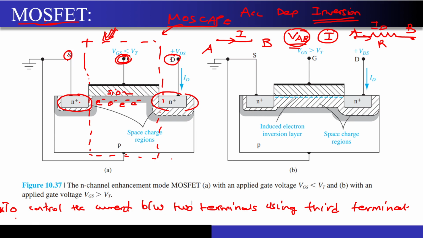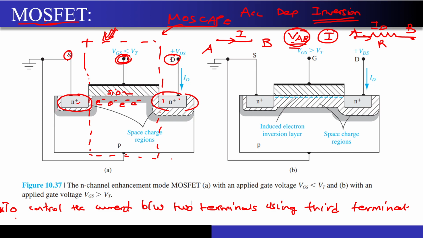So there is no point in reinventing the same thing. We want something different, that is, the current between the two terminals should be controlled by a different terminal. And that is the function of the transistor, correct? So now let's try to deduce this structure even more, correct?